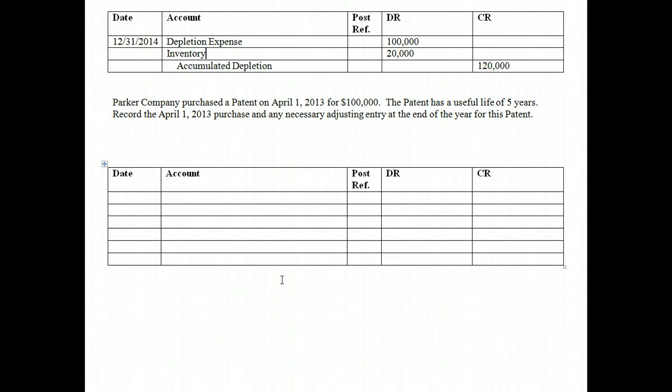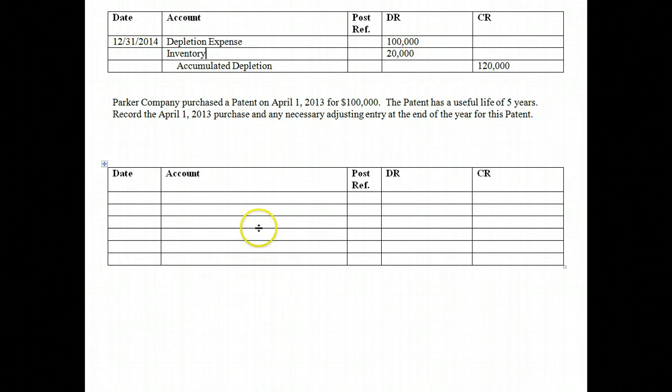Now, one thing to keep in mind, goodwill is never amortized. It has an indefinite life. It could go on for eternity, so to speak. So we definitely do not amortize goodwill. However, we do impair it. So if it becomes impaired, we will record an impairment loss. Now, impairment is definitely beyond the scope of a general principles class, so we will not be discussing impairment.